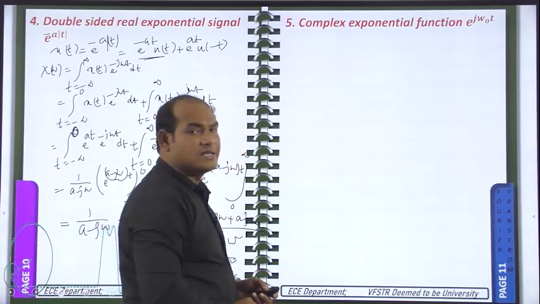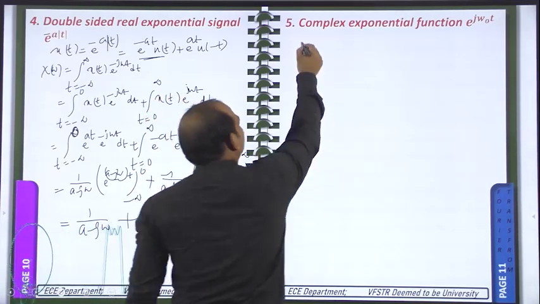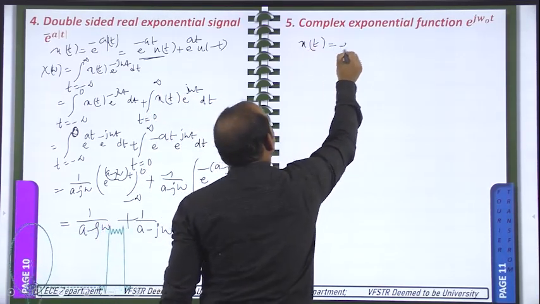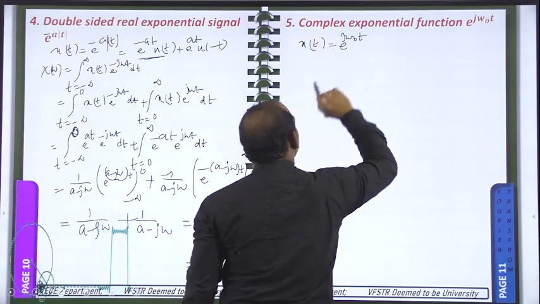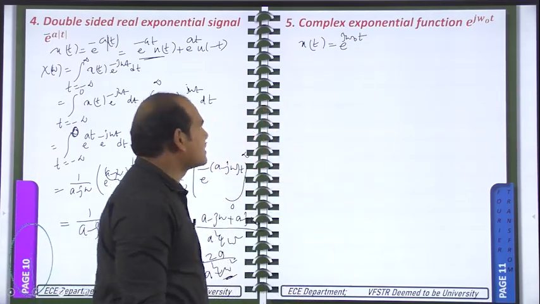Now e power j omega naught into t. So x of t is equal to e power j omega naught into t. For this one we need to find the Fourier transform.